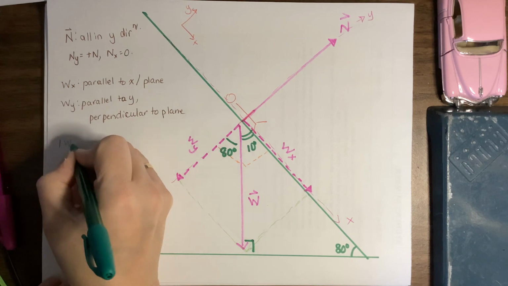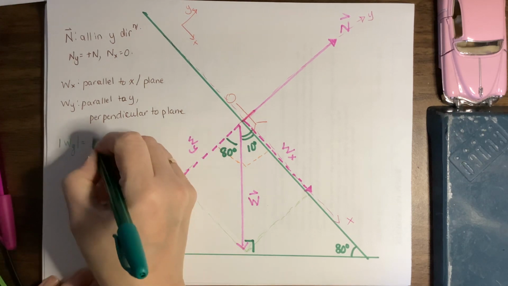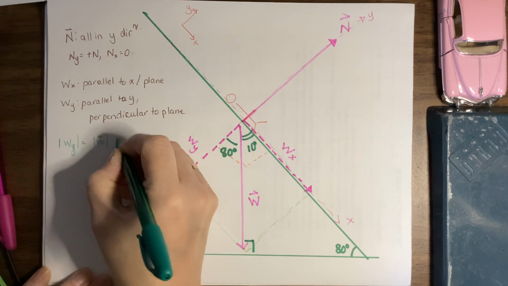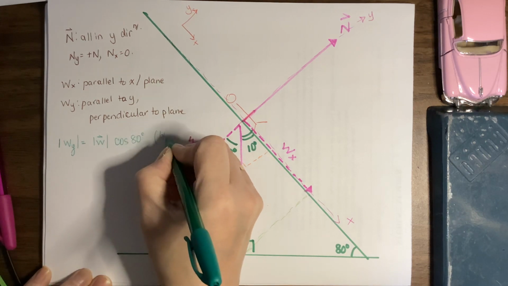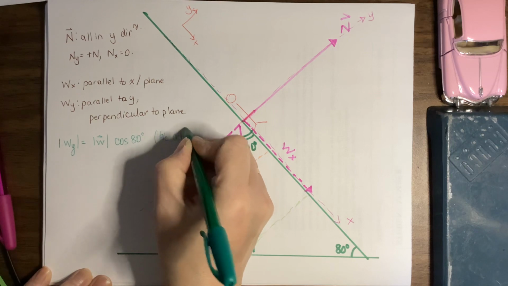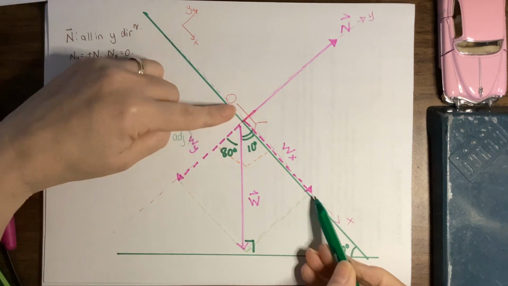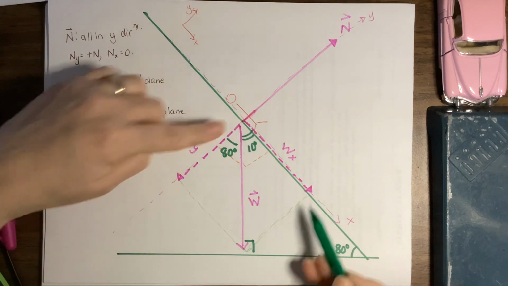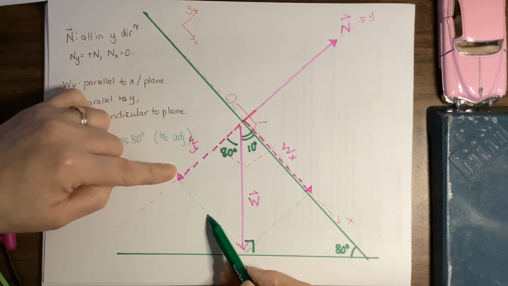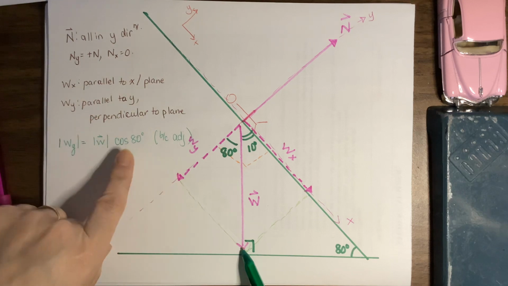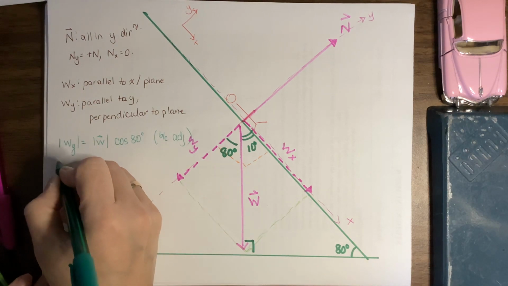So the magnitude of my y component is going to be the magnitude of my weight times cosine 80 degrees, and that's because it's adjacent. My x component, I could draw it here or I could draw it down here. Both are legitimate. My x component is opposite my angle of 80 degrees, so for my x component I have to use sine.